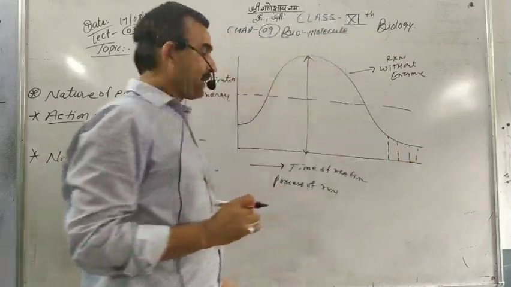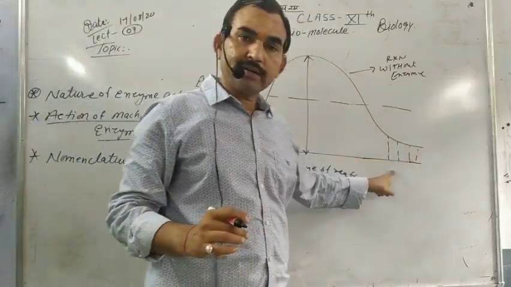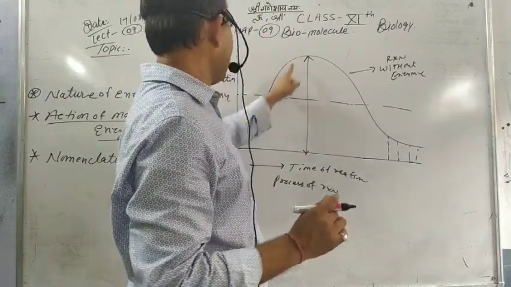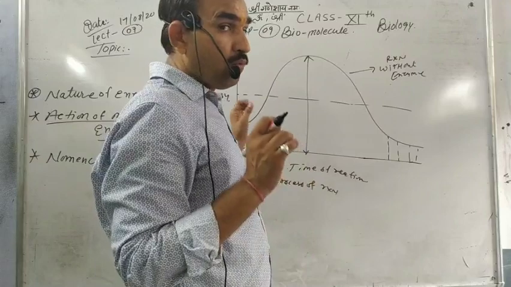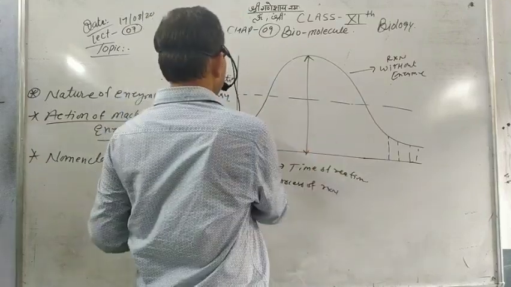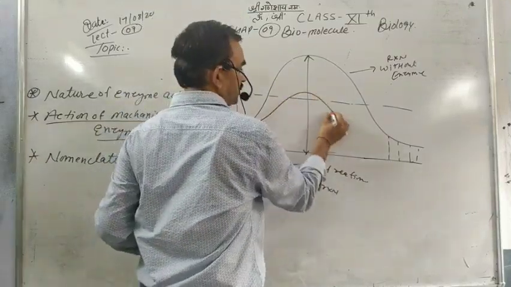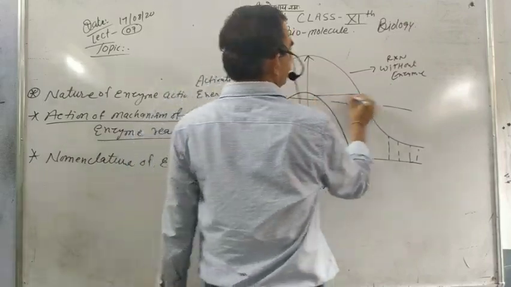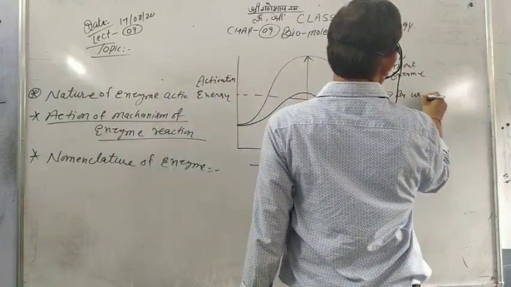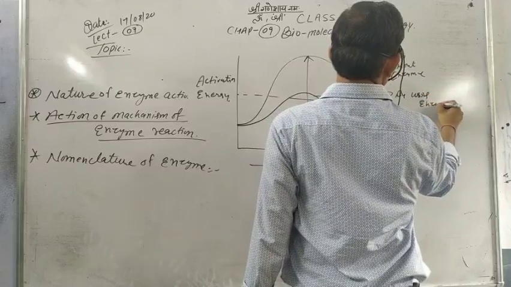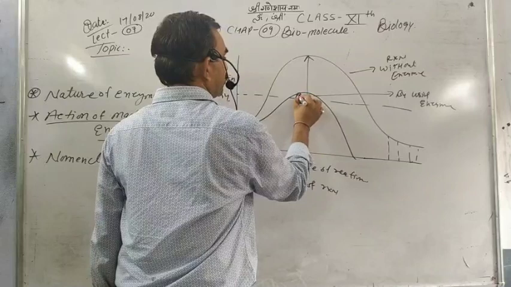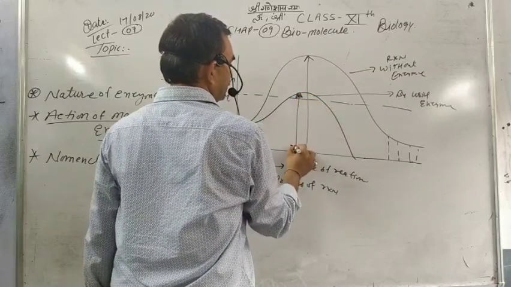It takes a long time and uses higher activation energy. When we use the enzymes, the activation energy is low. It uses low activation energy.